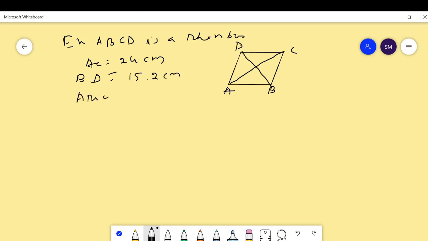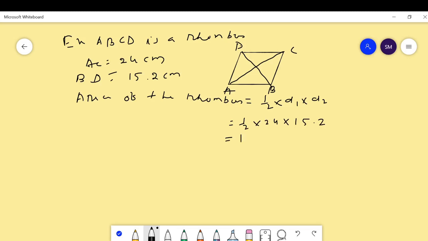Here area of the rhombus is equal to half into d1 into d2, which is equal to half into 24 into 15.2, which is equal to 12 into 15.2.